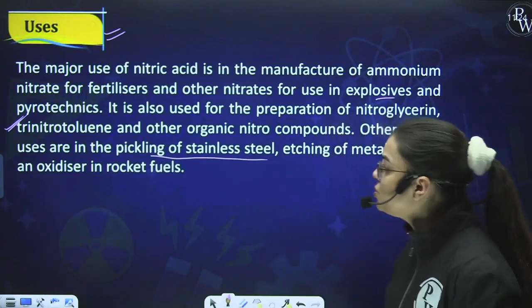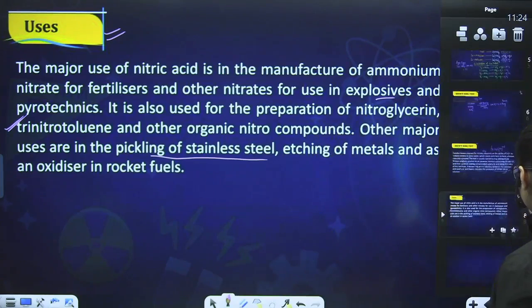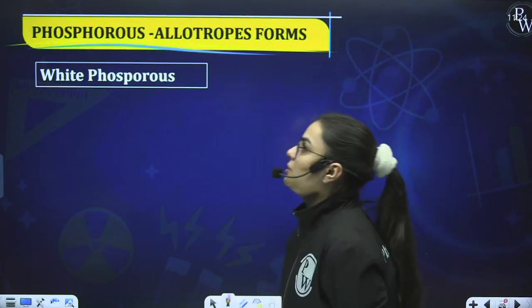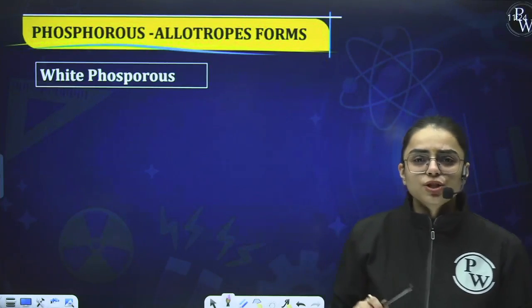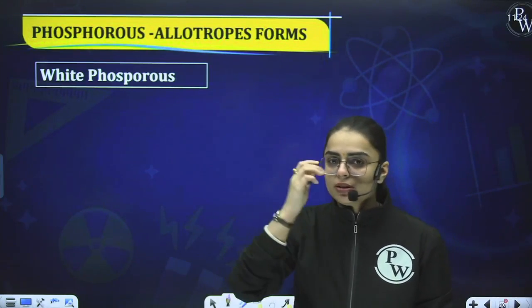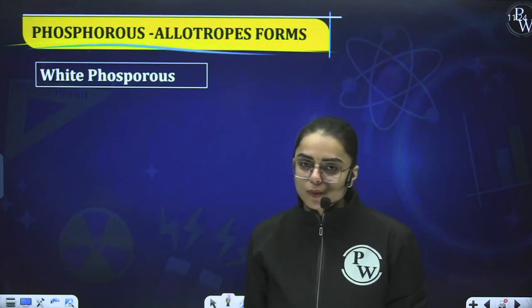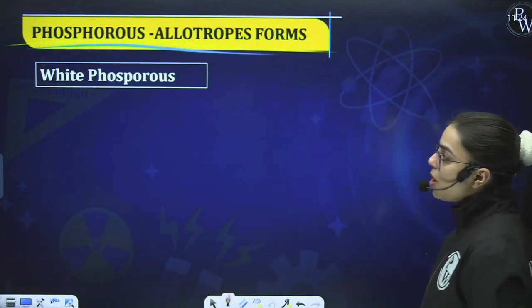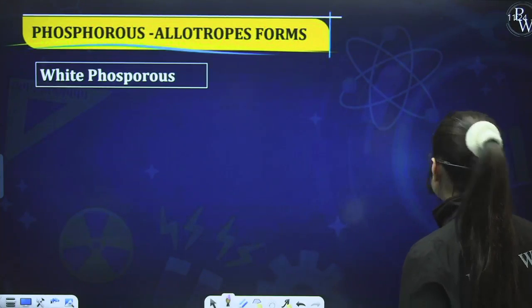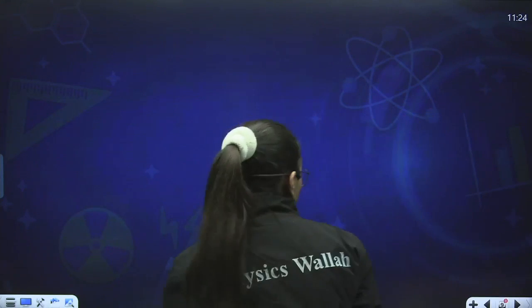That's it. Okay, students, now this ends our nitrogen segment. One more thing. There are some oxides of nitrogen and the oxoacids of phosphorus that we shall be studying all together at the end of the session. So the next topic we shall start now will be phosphorus and its allotropic forms. Let us start with phosphorus and its allotropic forms.